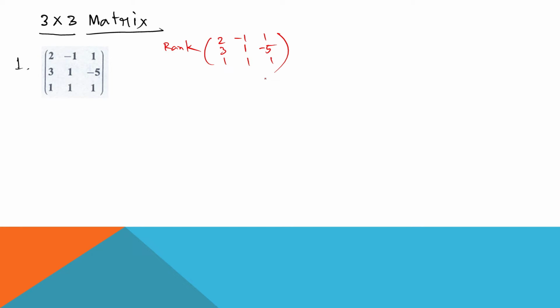So we need to find this rank. To find this rank, you need to know about the elementary operations on matrix.